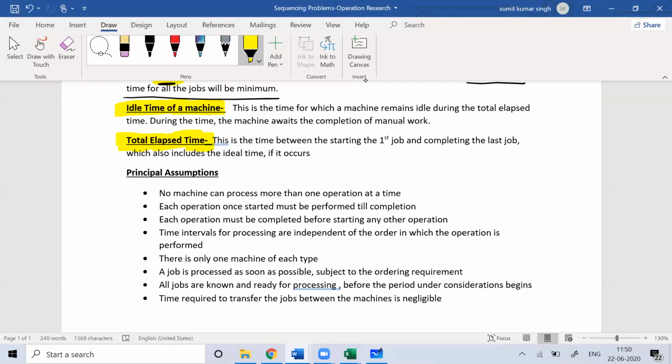So they sometimes prefer to ask theory questions instead of numerical ones. If they give a numerical, it would be very easy. But if they ask theory, then we have to write a lot. That's why I'm making these theory notes and forwarding them in your group.